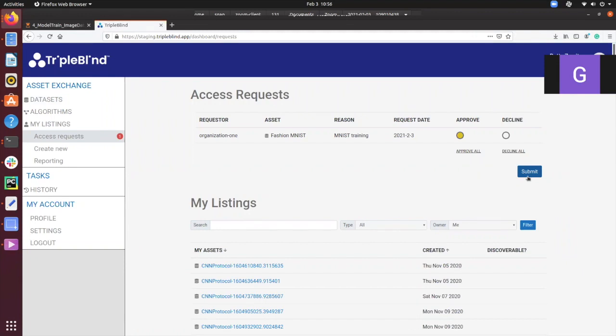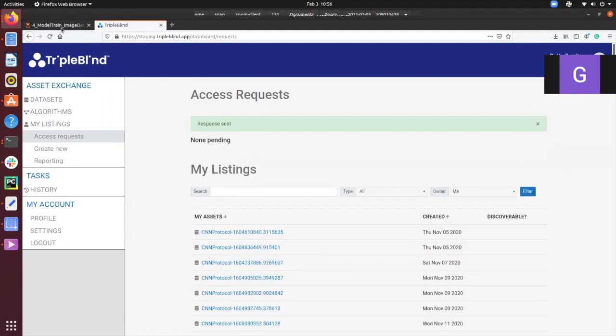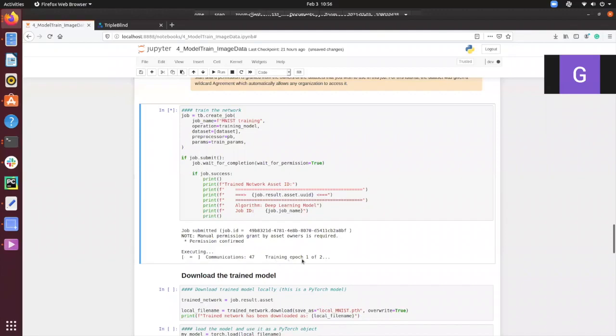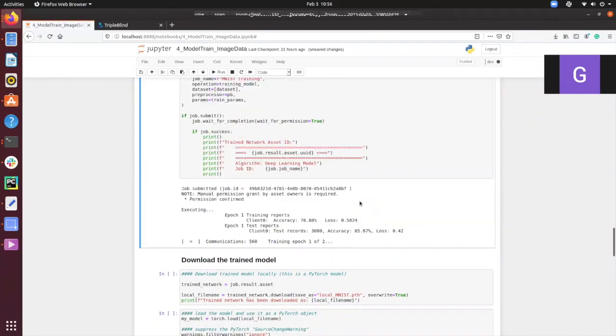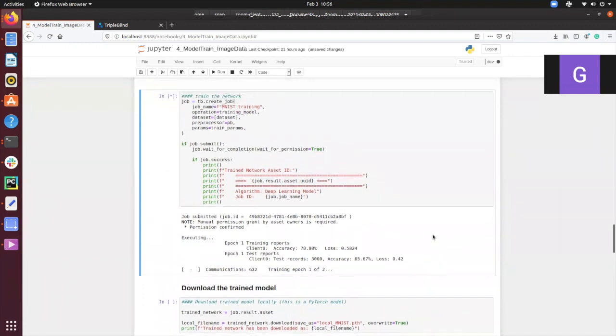If I go back to my notebook, I see that the training has already started, and we defined 2 epochs, so right now we are in epoch 1 of 2. And we see that the first epoch is done, and the accuracy is about 82% on 3000 images.